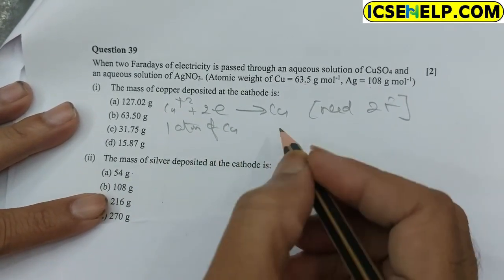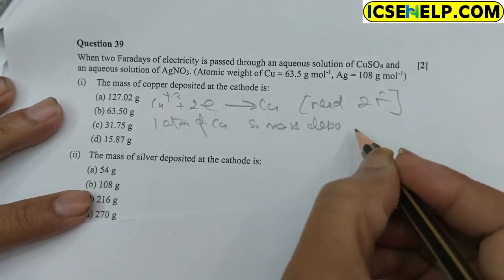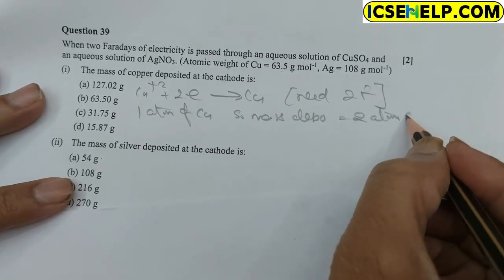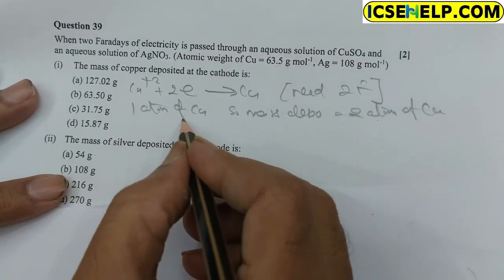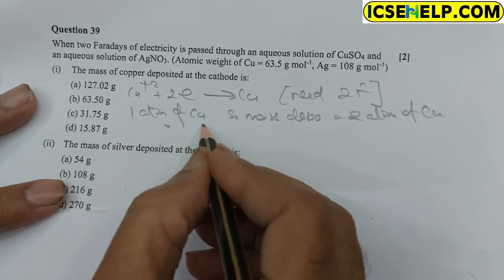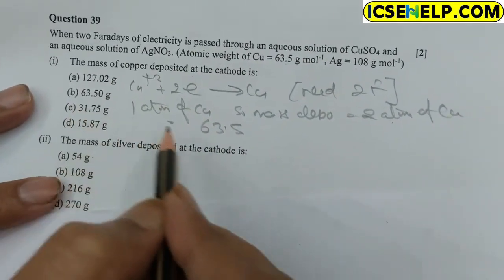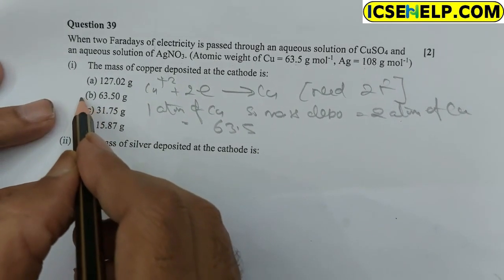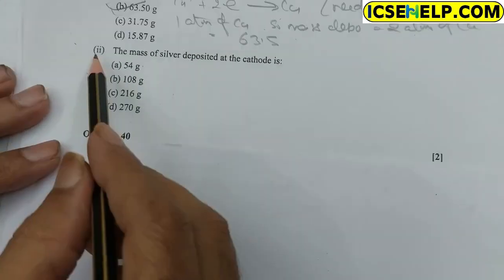So the mass deposit is equal to the atomic mass of copper. So the option is 63.5. So the correct option is 63.5. Option B is correct.